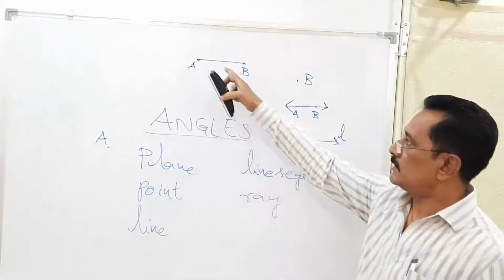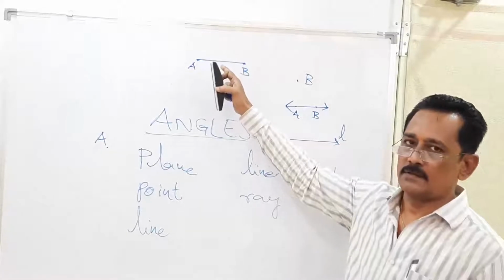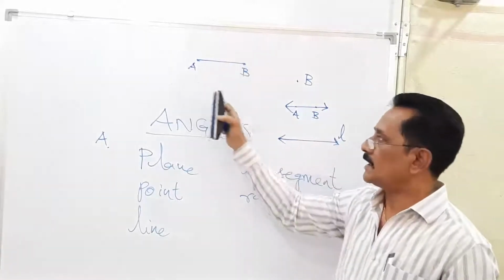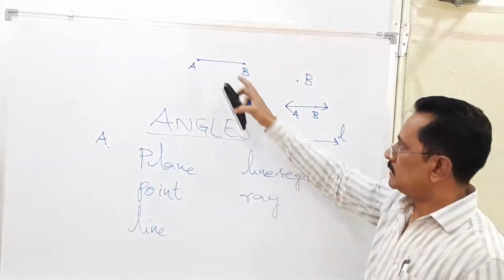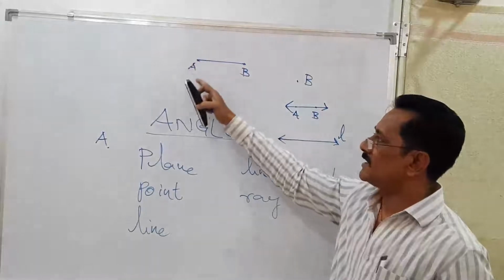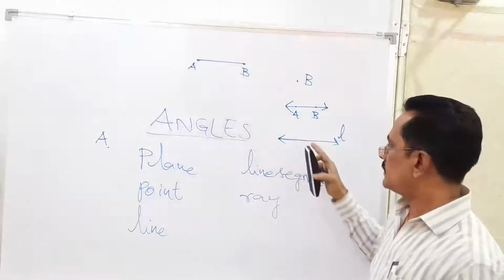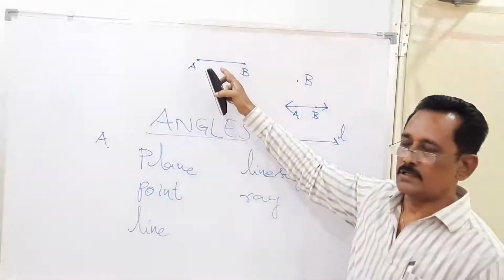So now this is a part of a line, or segment of a line. That is why this is called a line segment. Segment is nothing but a part. So this is just a part of a line. We can call this line segment AB. And this is line AB. This is line segment AB.